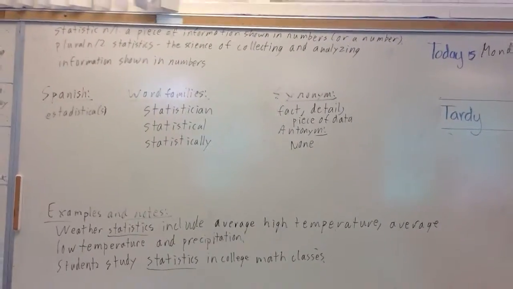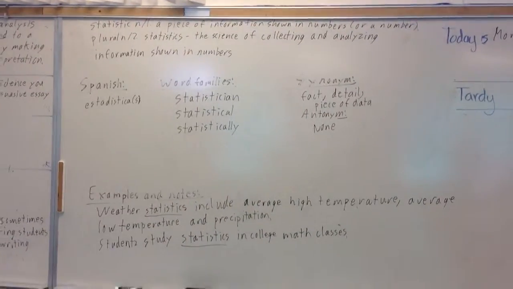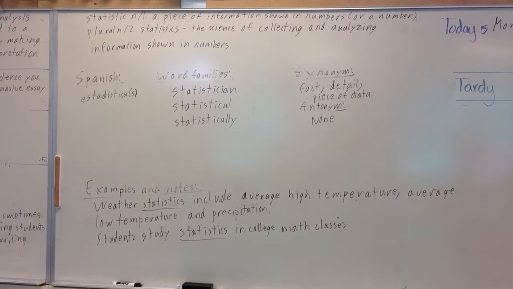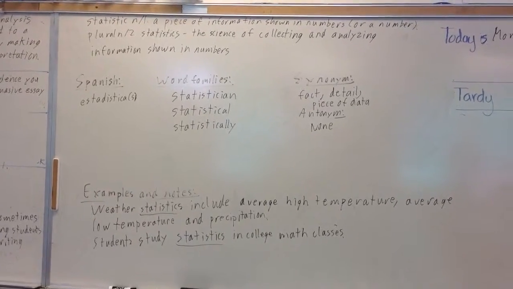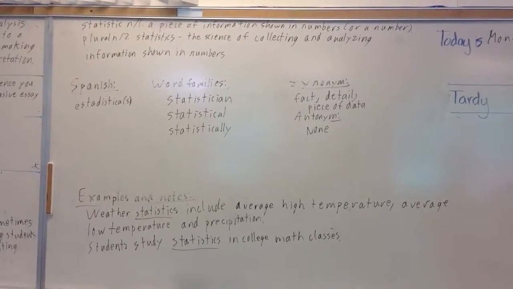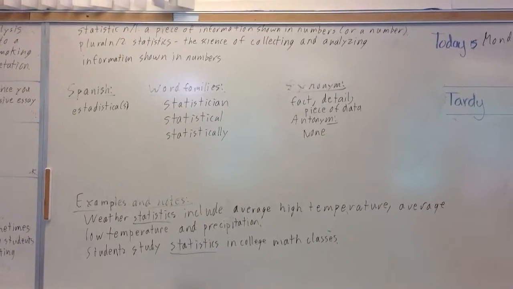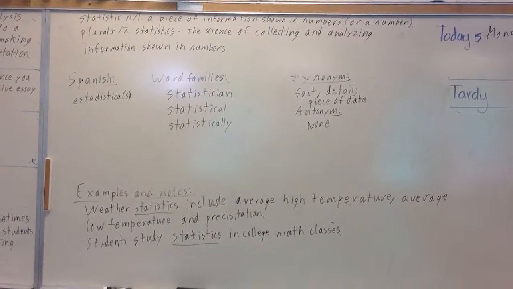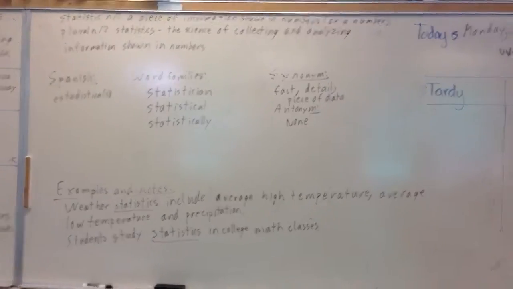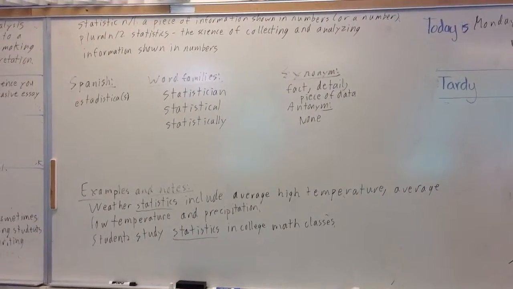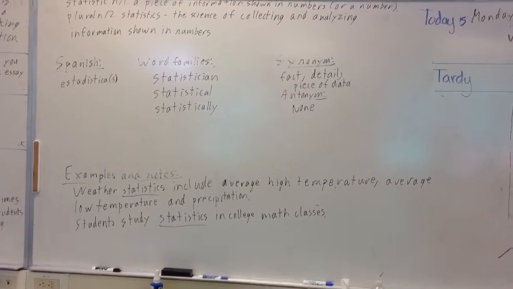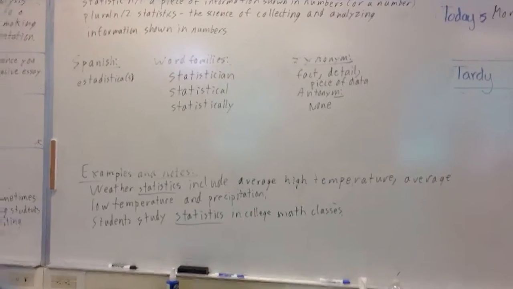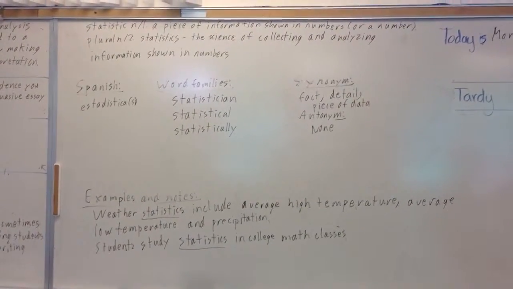So if you're arguing, I don't know, that capital punishment works or does not work, right? Either way. Capital punishment means should we execute murderers? That's a very controversial issue. So you can look at statistics. In states that do execute murderers versus states that do not, does the number of murders change? If it does, you can say it's because people are scared. In the states that have capital punishment, they stop and don't commit their crime. That's called the deterrent theory of punishment. How do we know that? Based on statistics, based on evidence, numbers that prove what's going on.